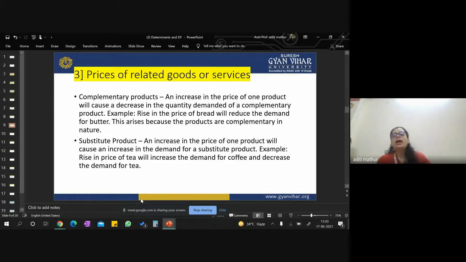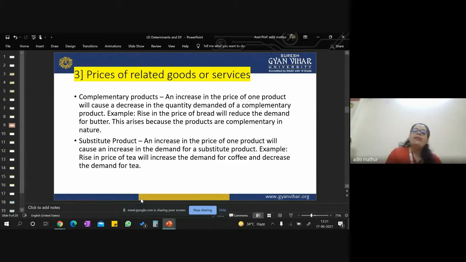So now let's first understand what are complementary goods. Complementary goods are those goods which help your product to increase the quality or the need, right? Like bread, right? Bread and butter, they go hand in hand. So bread and butter are what? Bread and butter are complementary. You will buy butter when you have bread. You will buy refills when you have a pen, right? You will buy petrol when you have a car or a vehicle. They both are complementary. That means you need one to have another.